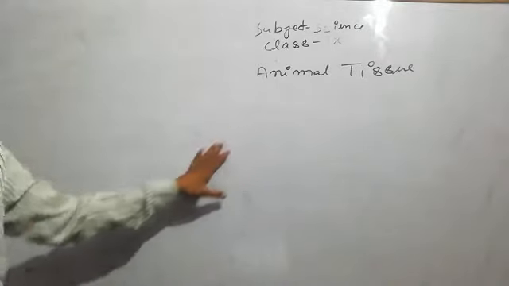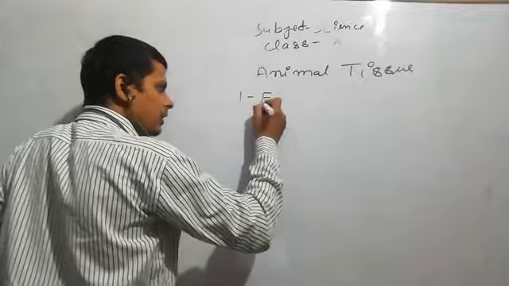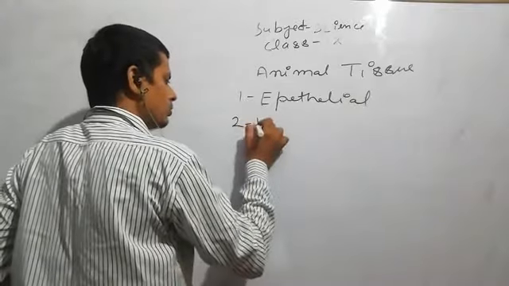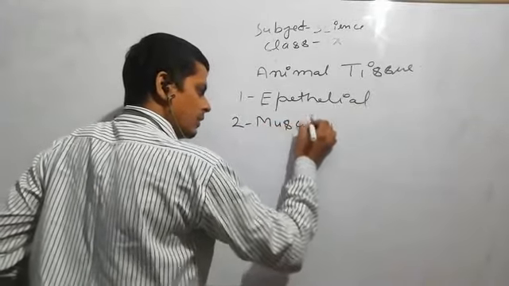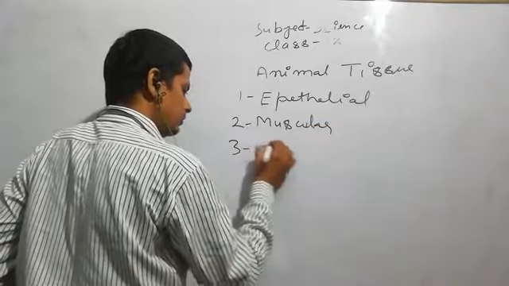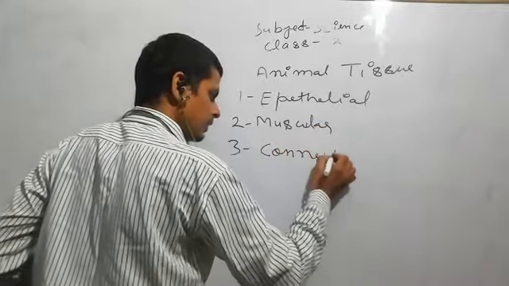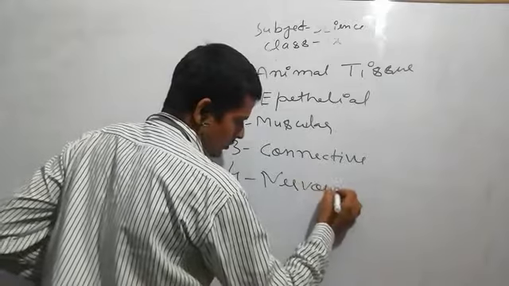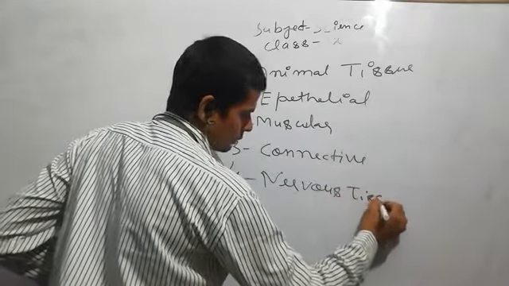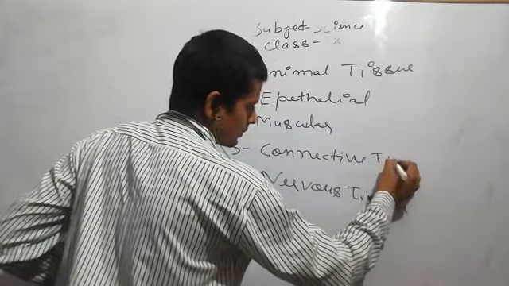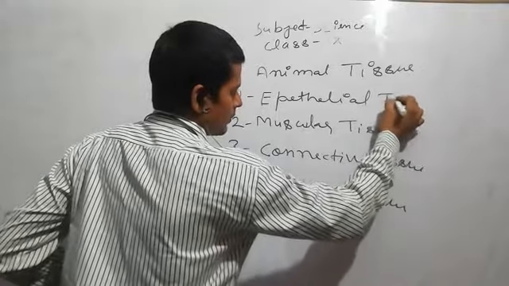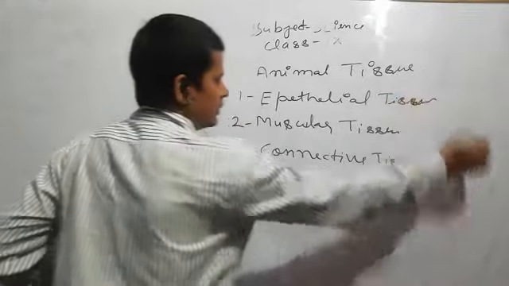Animal tissue. And how many types are there in animal tissue? Epithelial, muscular, connective, and nervous. Four types of tissues found in animals.